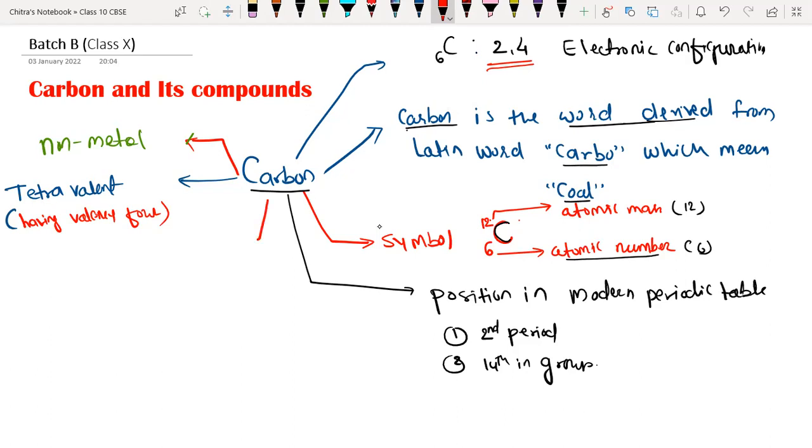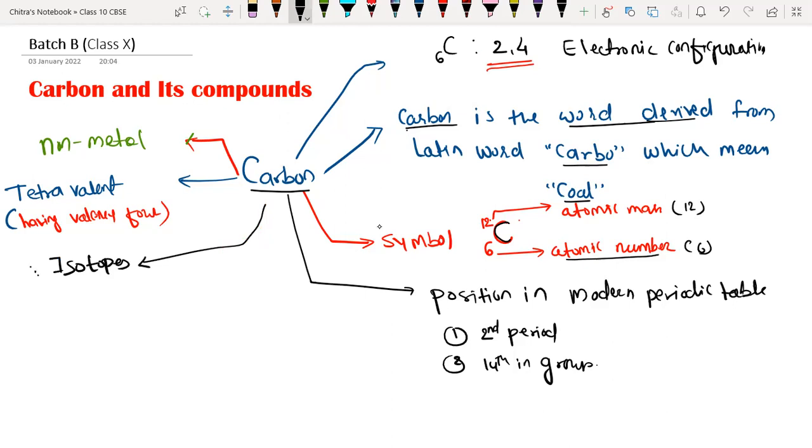Now we are going to discuss isotopes. What are isotopes? Any idea? Elements having the same atomic number but different atomic mass. Carbon has 3 isotopes.